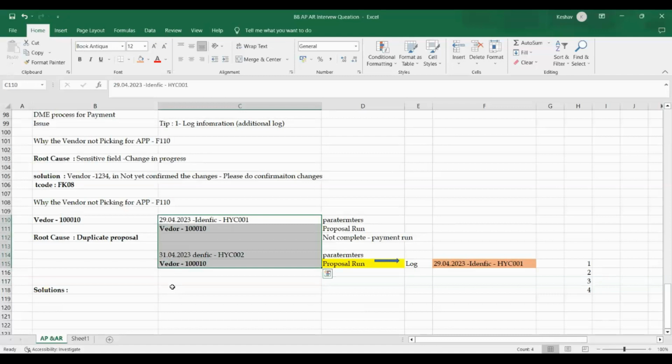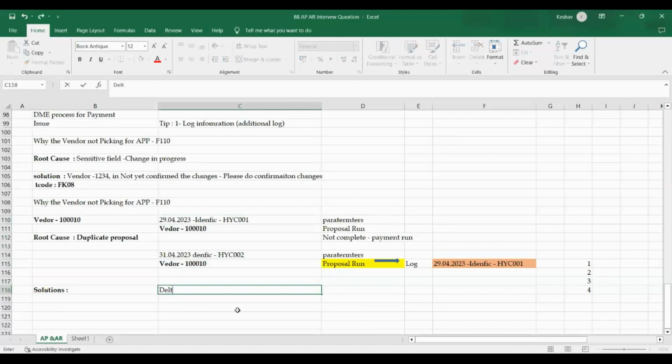and parameters. How to delete it? We know it. Am I right? Delete the solution. Sir, one is enough, no? To delete. So tell me now, which one do you want to delete? Either one we can delete, and then according to the proposal, whichever is left, we can run the payment for that.